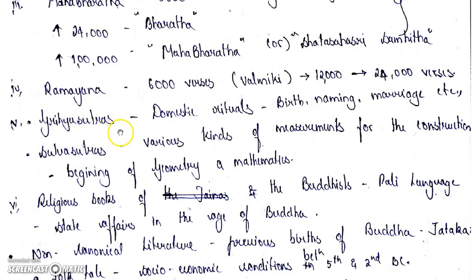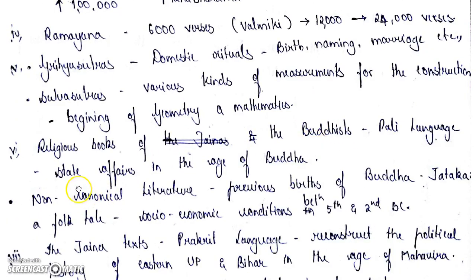We also have the Grihya Sutras. These help us to know about the domestic rituals of the ancient times, which include birth, naming, marriage, death and so on. Then also the Sulba Sutras, which are the beginning of geometry and mathematics. They contain information about the various kinds of measurements of construction, which were used in the ancient times. There are also the religious books of the Buddhists.